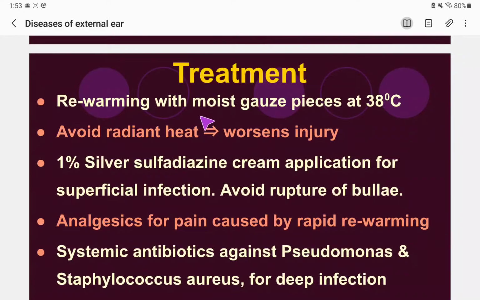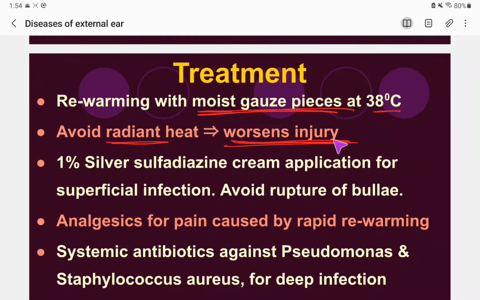So, what is the treatment of frostbite of the pinna? Rewarming with a moist gauze piece at 38 degrees Celsius. The suitable temperature is 38 degrees Celsius. We have to do it with a moist gauze piece, not with air. And avoid radiant heat, like an electric heater or a fire. No, we can't do that. So, what will it cause? It will worsen the injury.